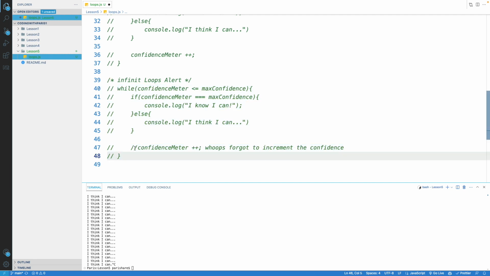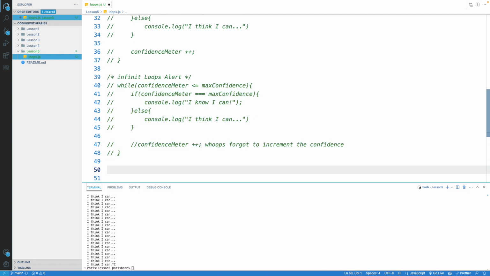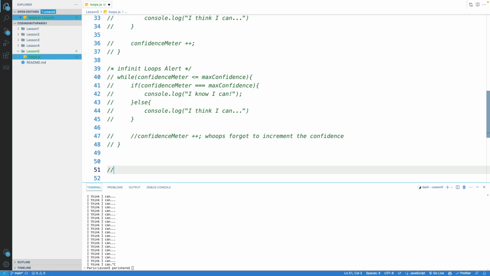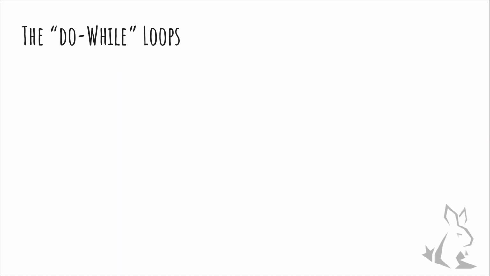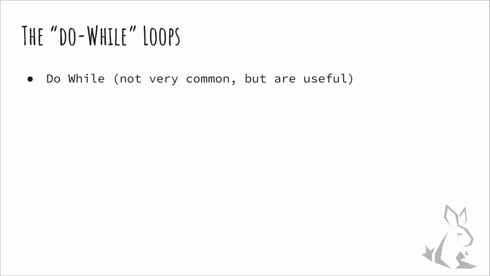Okay, so the second type of while loop you might see is something called a do while. And I'll be honest, I've rarely seen do while loops, usually because you can do whatever you need to do with a while loop. But they don't exist for nothing. There's a special reason why you would use a do while loop. I'll set up the structure, and we'll talk about the structure and why.